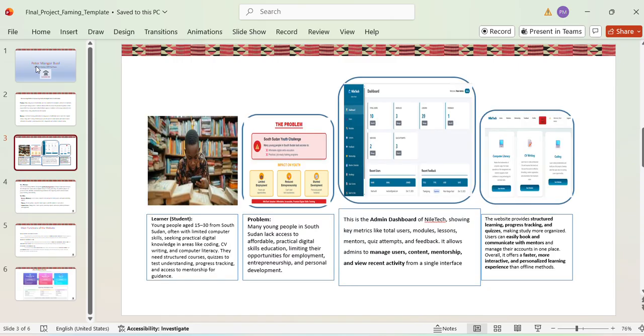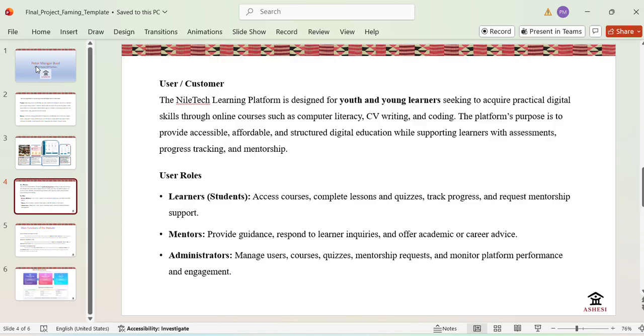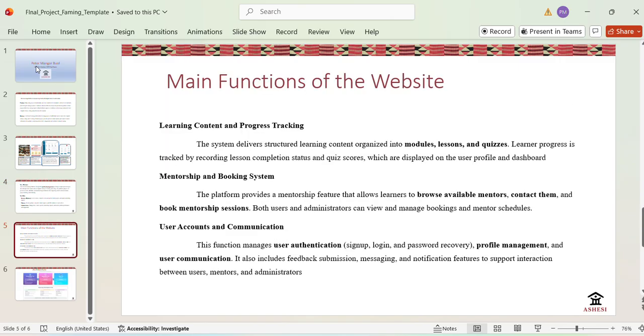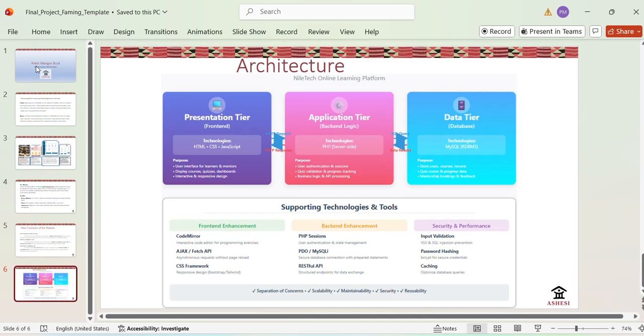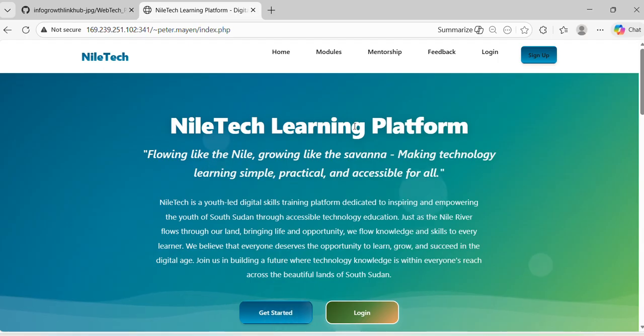These are a few images about what we are doing: the problems, the learners, and the dashboard. These are the users of this website: learners, students, mentors, and administrators. These are the main functions of the website, and this is my architecture. Let me take you to the website.